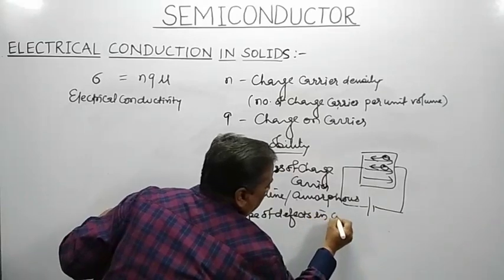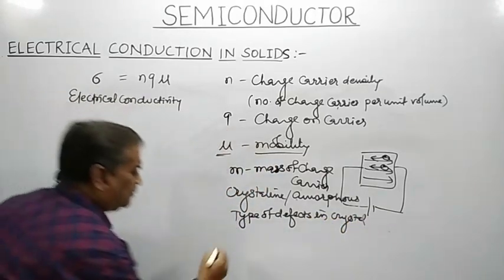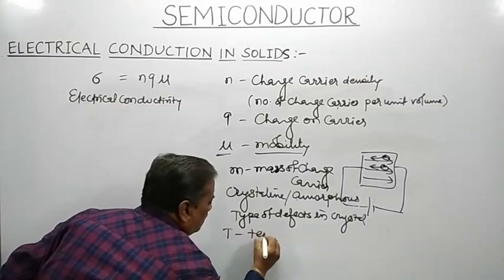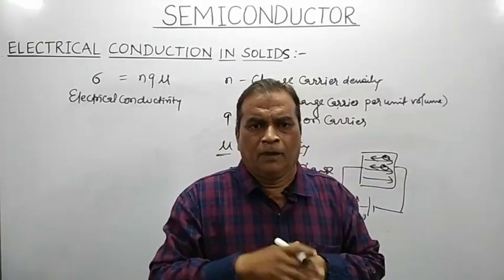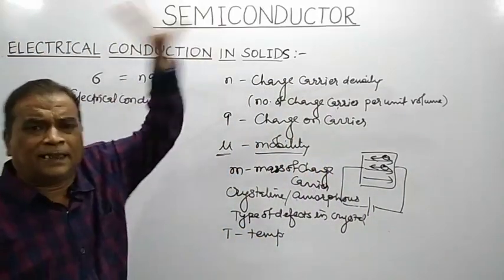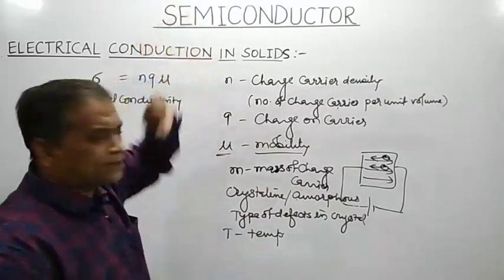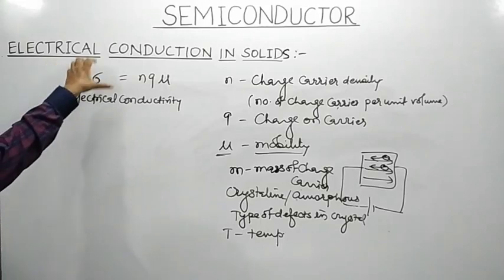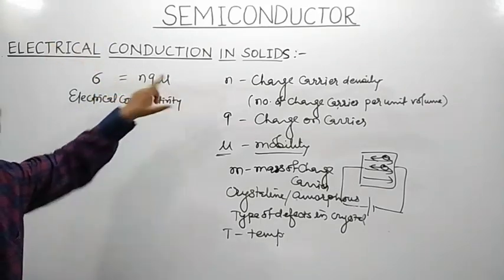As far as electrical conductivity is concerned, it also depends on the temperature of that material. So remember, electrical conduction in a solid is given by the formula sigma equal to N into Q into mu.